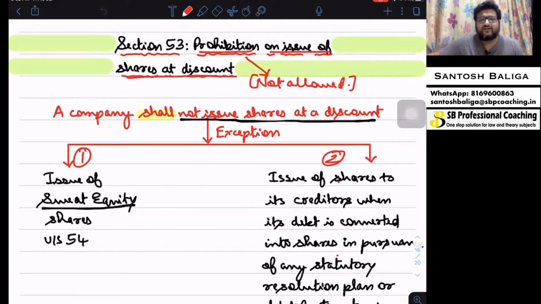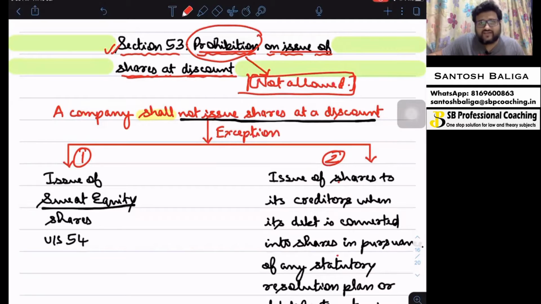In this lecture, we will be going through section 53, which speaks about issue of shares at discount. Without wasting any time, let's get into section 53, which is the prohibition on issue of shares at discount. What do you mean by prohibition? Prohibition basically means it is not allowed, which means that issue of shares at discount is not allowed by the Companies Act.